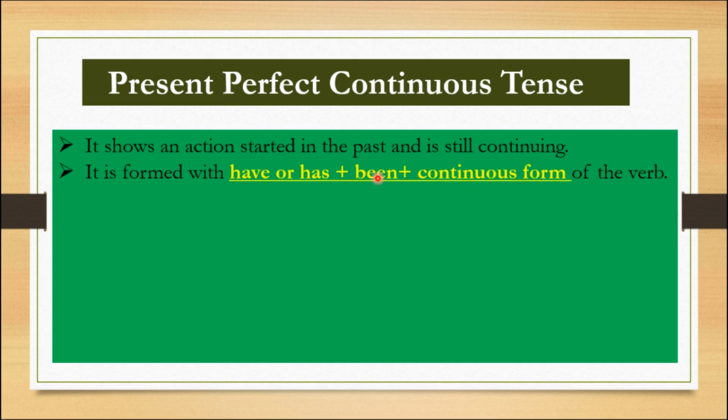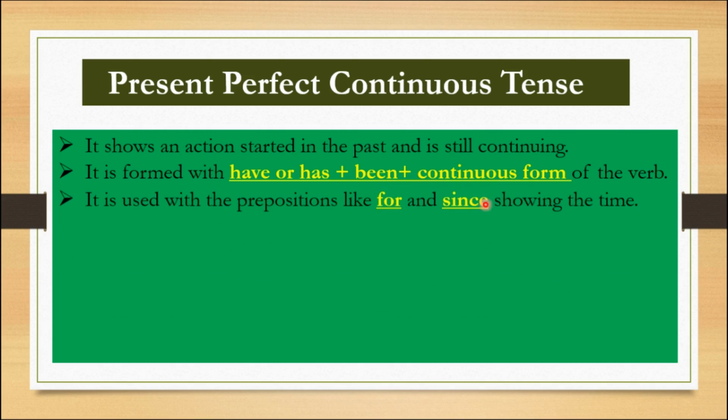The second rule, it is formed with have or has plus been plus continuous form of the verb. It means V4. Next, it is used with the prepositions like for and since, showing the time. I repeat, it is used with the prepositions like for and since. These two prepositions show us the time.